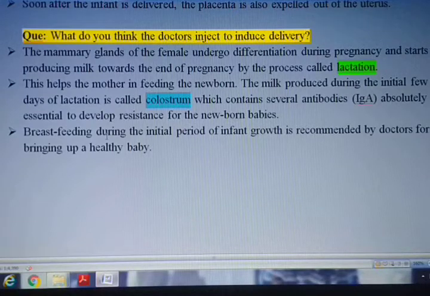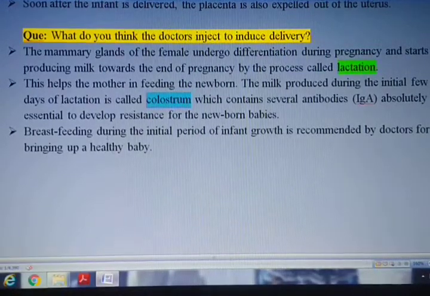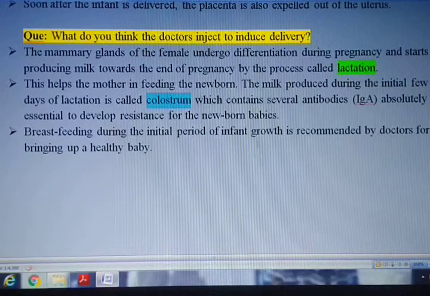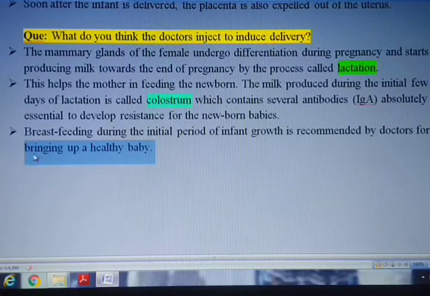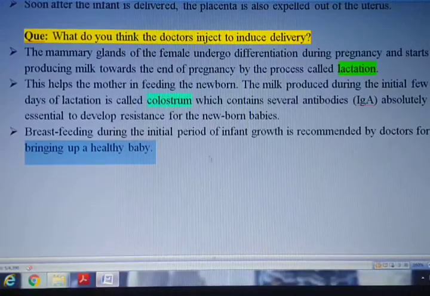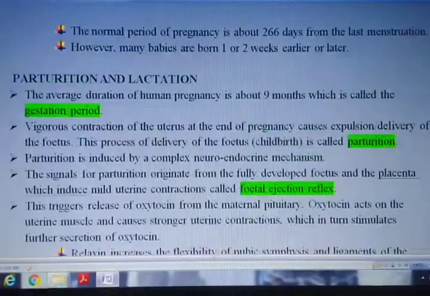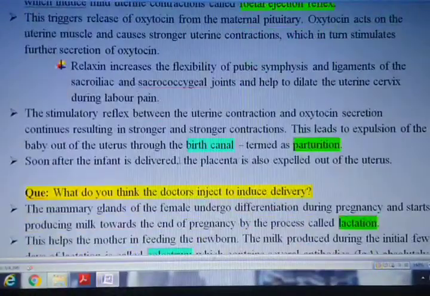As a result of that, the immune system develops. Breastfeeding during the initial period of infant growth is recommended by doctors for bringing up a healthy baby. So that was the topic, parturition and lactation.